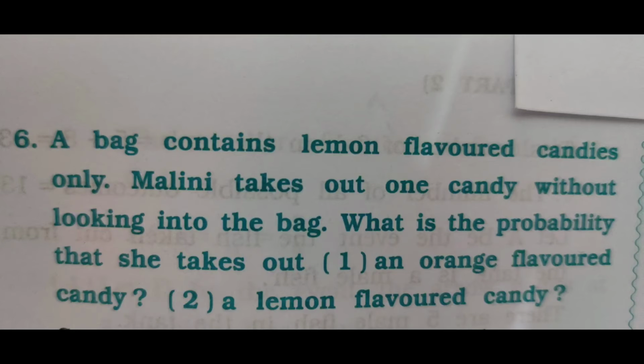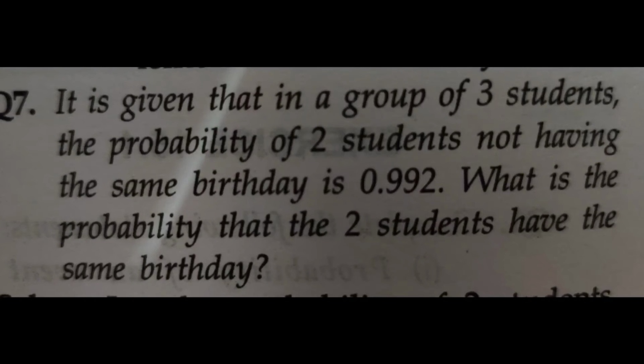Second, what is the probability of a lemon flavored candy? Let B be the event, a lemon flavored candy is taken out. You know, the number of lemon flavored candies in the bag is n, and the total number of candies in the bag is also n. Therefore, P(B) is equal to n by n, which is equal to 1. So you can say this event is a sure event, or you can say it is a certain event.